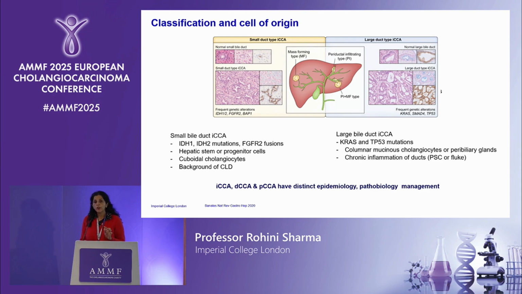So I think what's really important, like I was saying before, is that these three different subtypes have quite distinct epidemiology, pathology, and management. And like I said, I won't go too much into the management, but I think it's really important to highlight those molecular mutations, because as we know now they tend to govern how we manage this cancer moving forward.